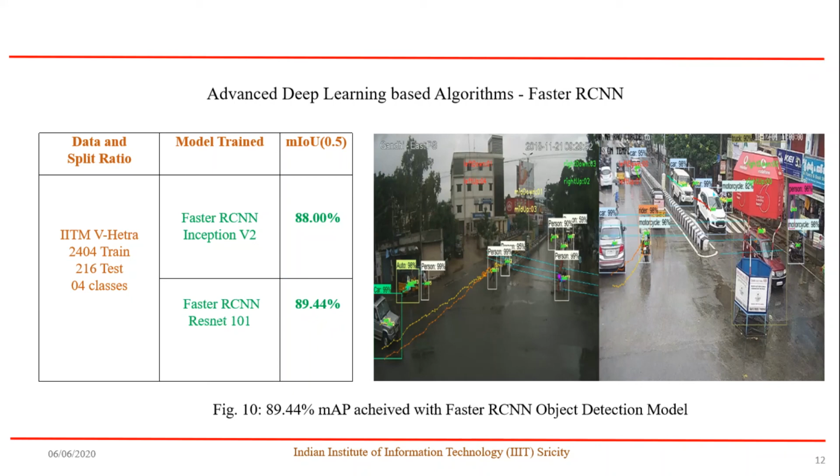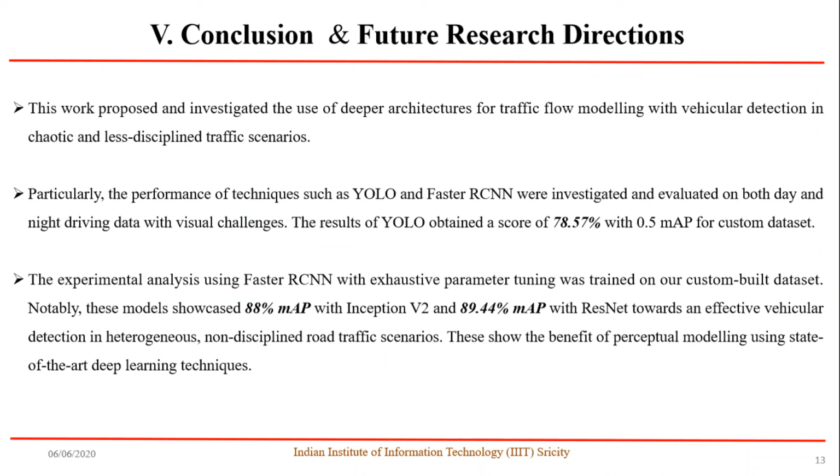tested and experimented on the IIT Madras v-Hetero dataset with backbone networks as Inception v2 and ResNet 101, achieving an overall mAP of 89.44%. To conclude, our work investigates the use of deeper architectures for effective traffic flow modeling with vehicle detection in less disciplined traffic scenarios. Particularly, YOLO and Fast RCNN have been employed for training and experimenting, where YOLO achieved an mAP score of 78.57 with an IoU 0.5 threshold, whereas Fast RCNN obtained 89 and 88% mean average precision with backbone networks as Inception v2 and ResNet, providing better detection accuracy.